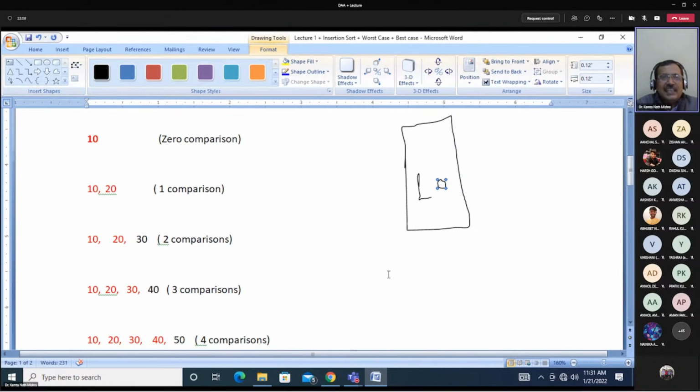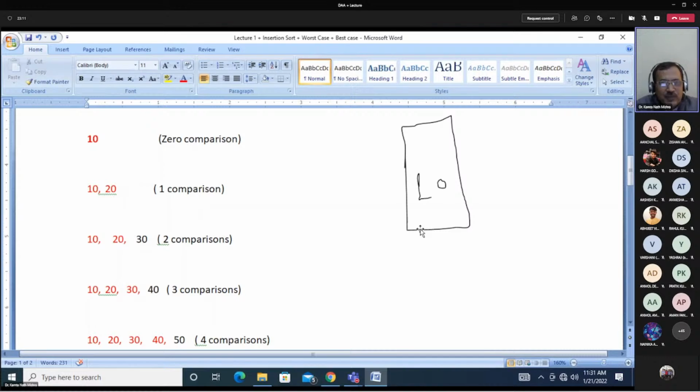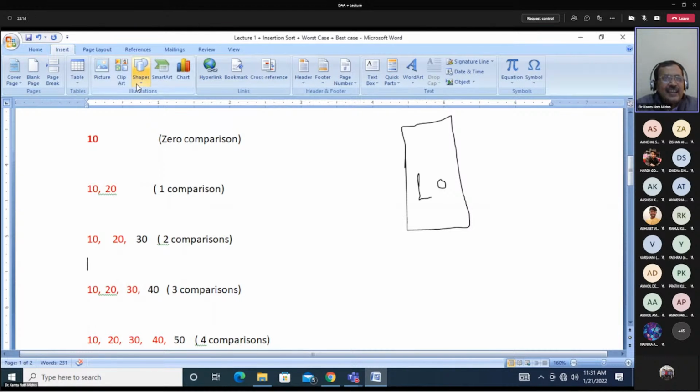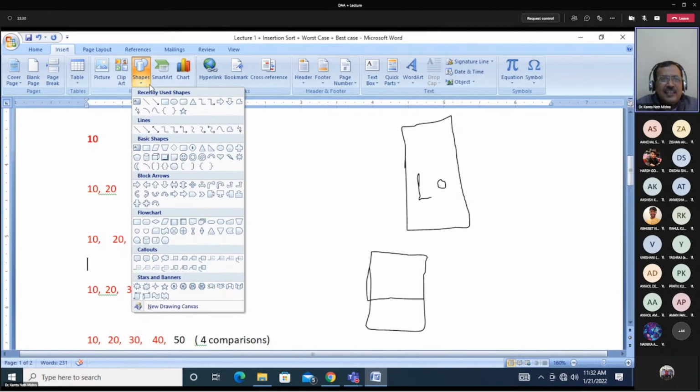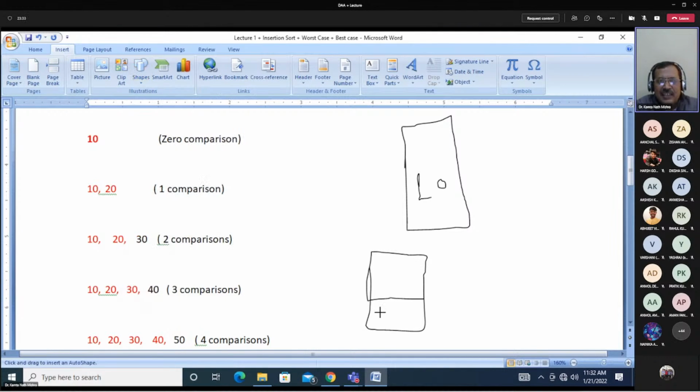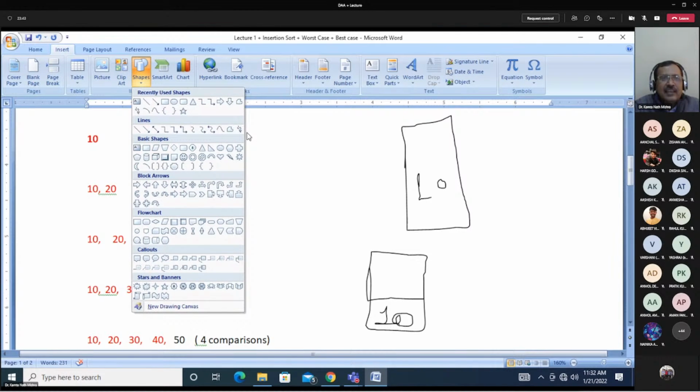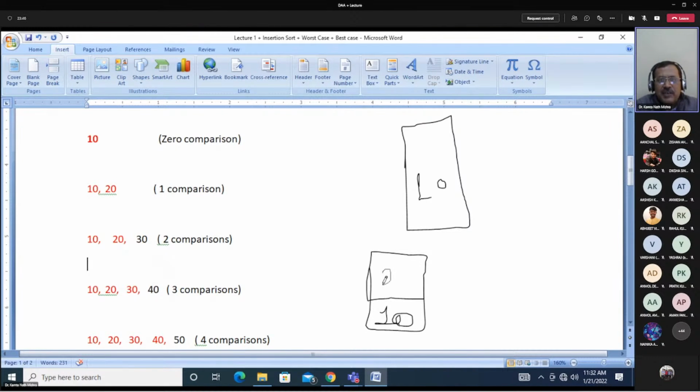Now in the next case, if you assume that this is a stack, your number 10 is already there. So you take the next number, and in one comparison you place 20 here, no problem.